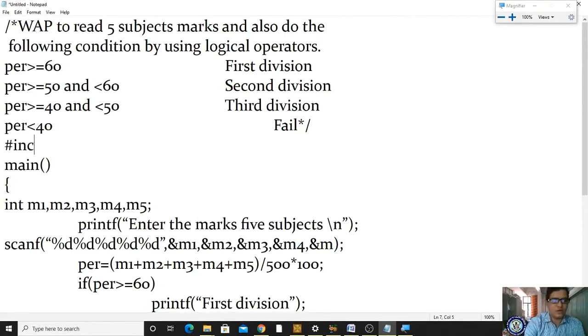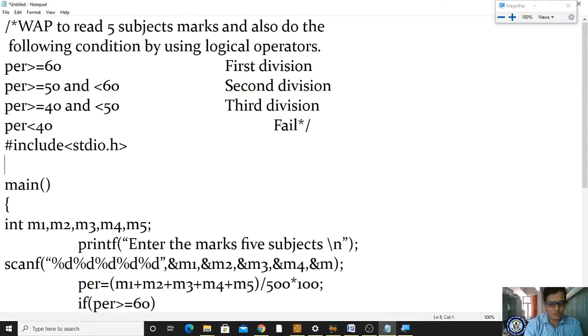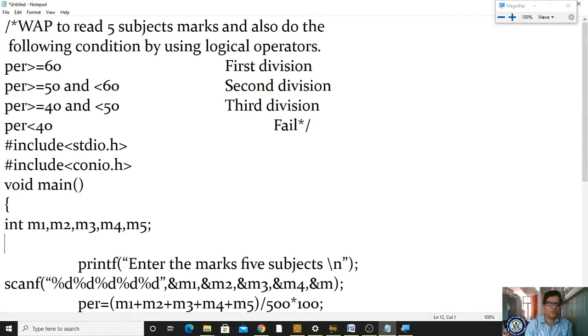Okay, #include <stdio.h>, #include <conio.h>, and afterwards the main function. Till now it is the common part. So how to get the percentage? To read the 5 subject marks, what you have to do here, it is not asked for any total or anything. Directly we are processing. Okay, for processing we have to take 5 subjects. I'm declaring 5 subject variables m1, m2, m3, m4, m5.